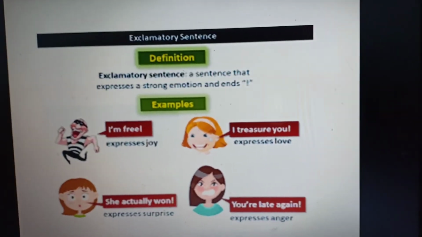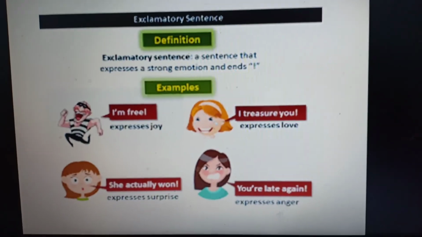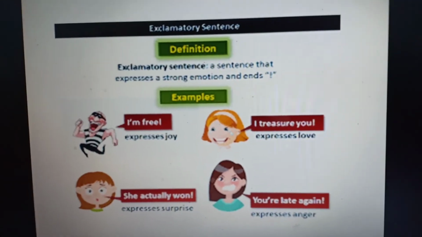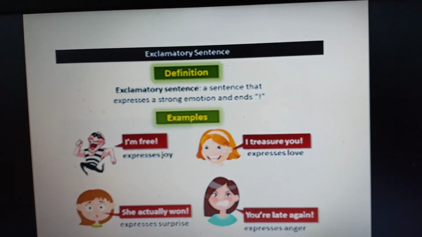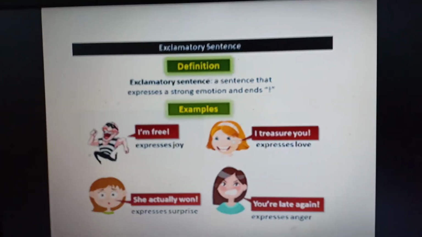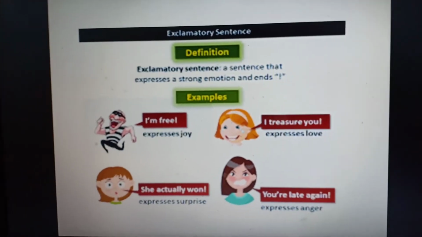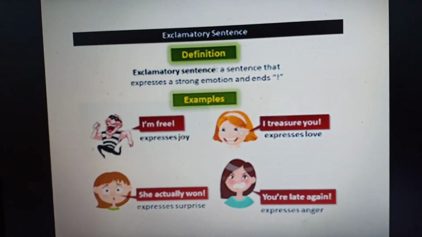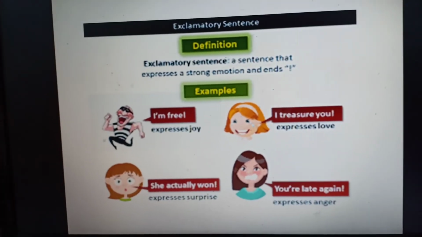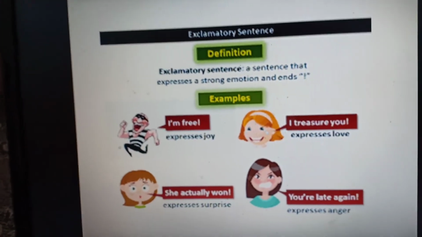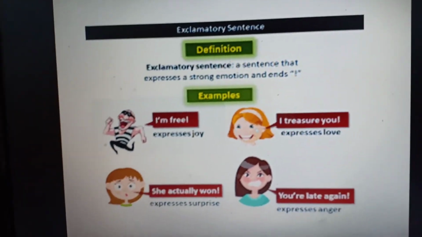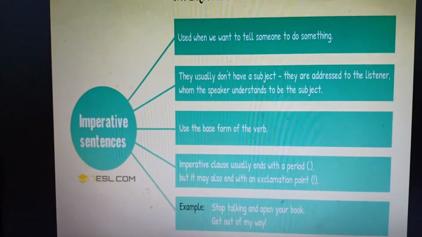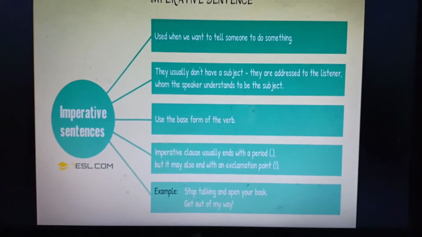The next, exclamatory sentence. The definition goes: a sentence that expresses a strong emotion and ends with an exclamation mark. "Oh, I am very happy, I am free!" It is expressing joy. "I treasure you!" That means it expresses love, that I love you so much that you are a treasure for me. "She actually won!" Expresses surprise. "You are late again!" Expresses anger. These sentences all show a strong emotion and have an exclamation mark, and that is why they are considered exclamatory sentences.